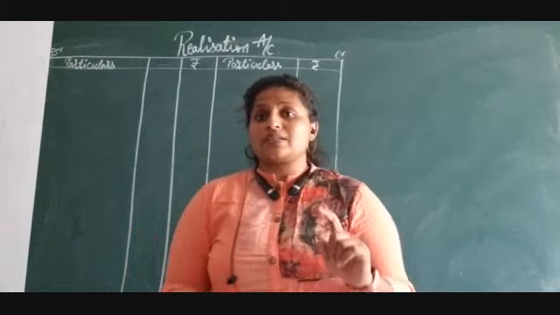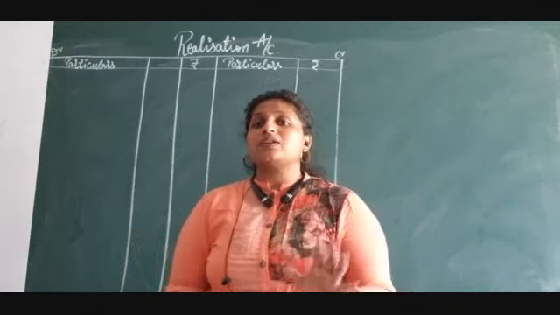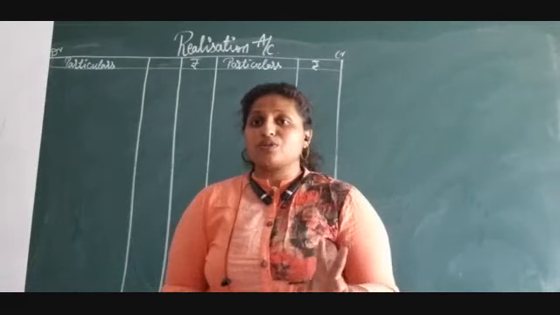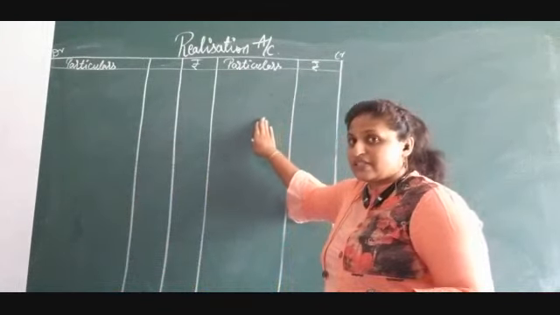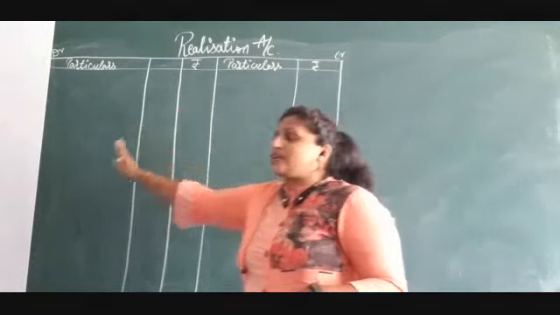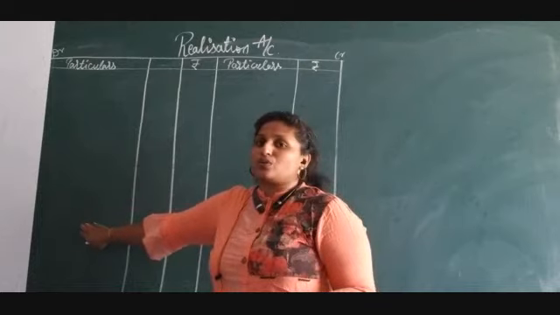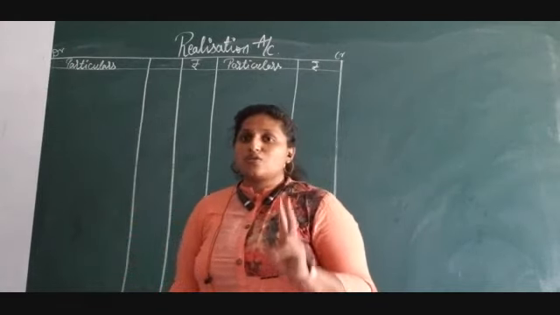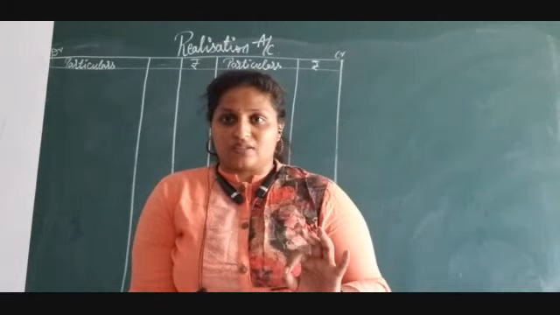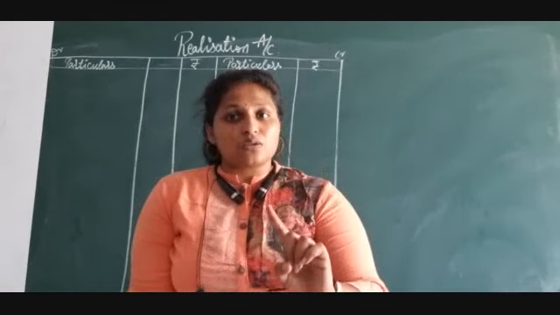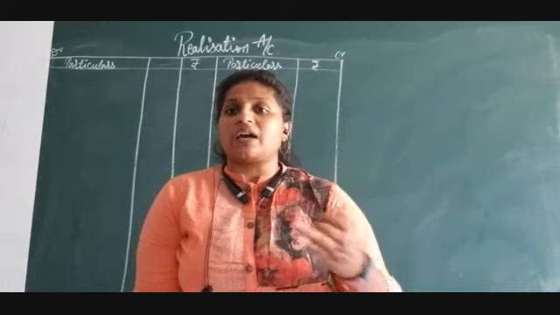Suppose the loan is taken from an outsider, then that transaction has to be shown as a liability on the realization account credit side, and also under the bank account when you are paying back the loan. That also should be shown here. Understood? So please make sure of these two conditions, and you will not get any confusion related to partner's loan, outsider's loan, bank loan or any other things.